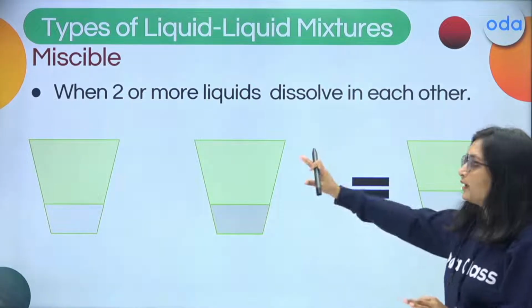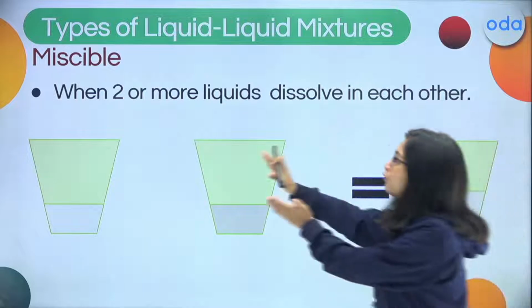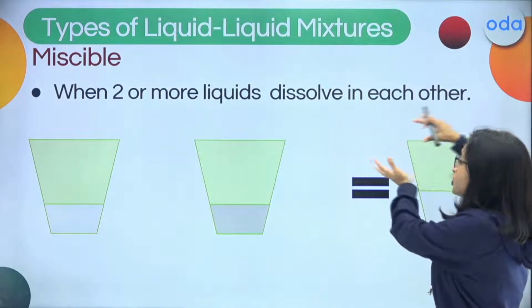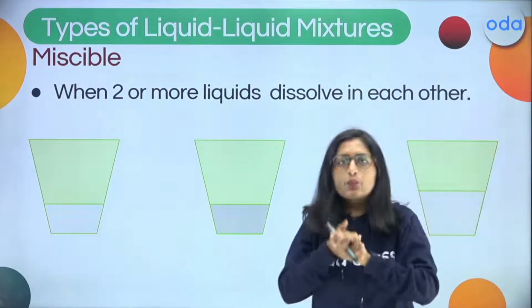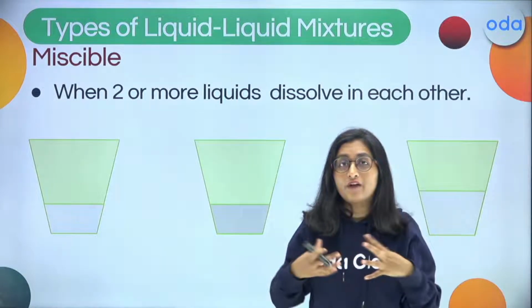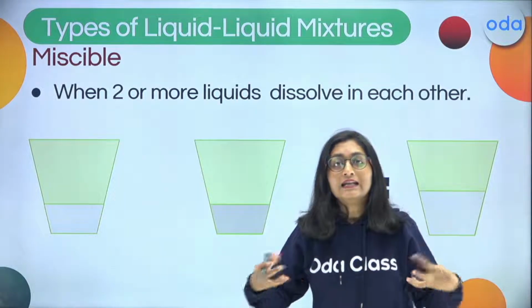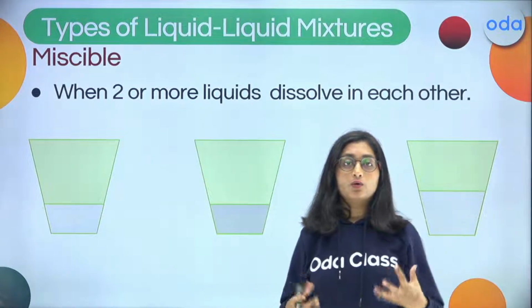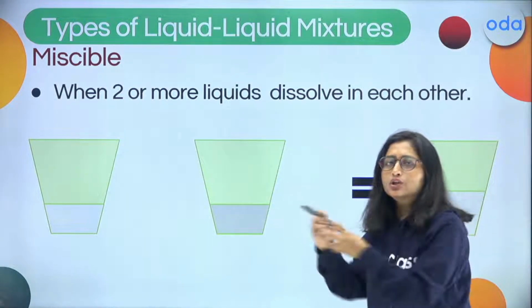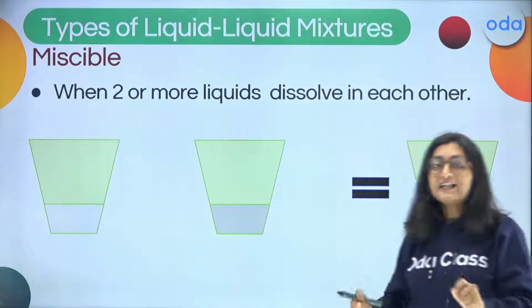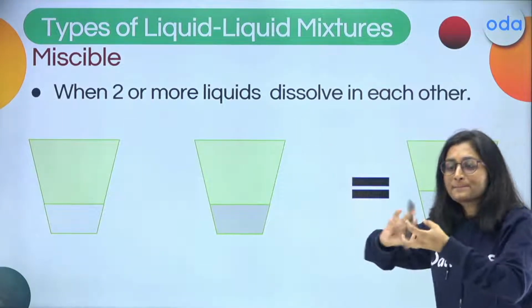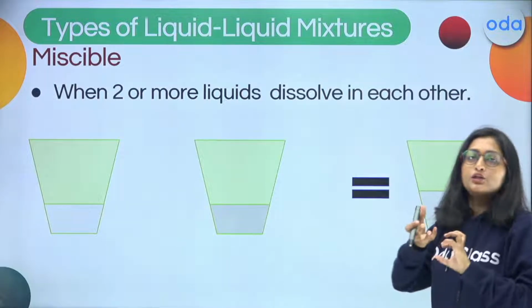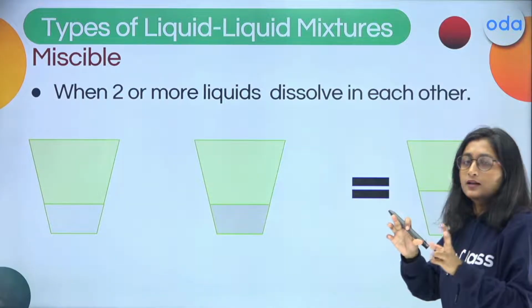In the case of miscible liquids, when two or more liquids dissolve in each other, they mix with each other, and you won't be able to find out what the different components available in that are. You won't be able to figure it out. They mix with each other completely, and that means it is a miscible liquid, with complete mixing of both components.